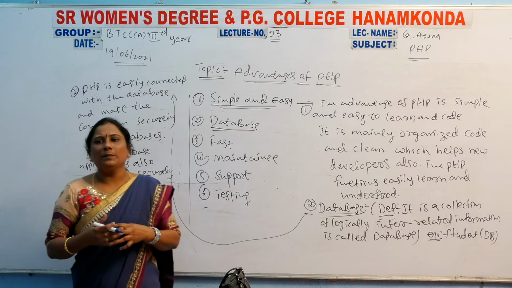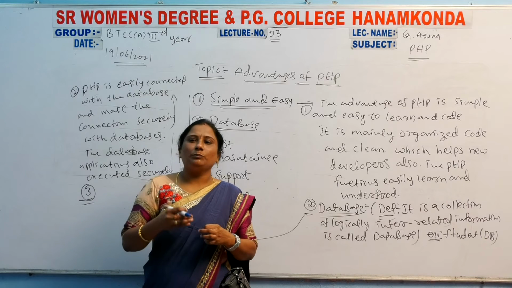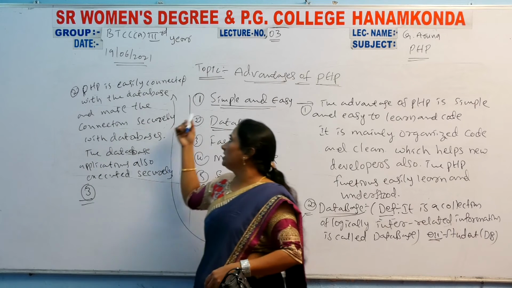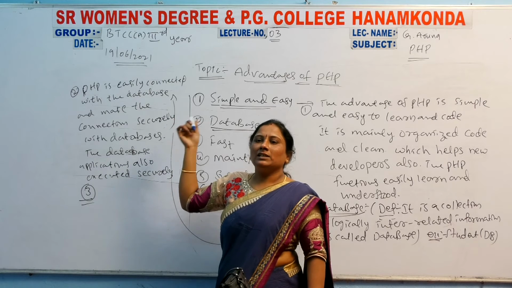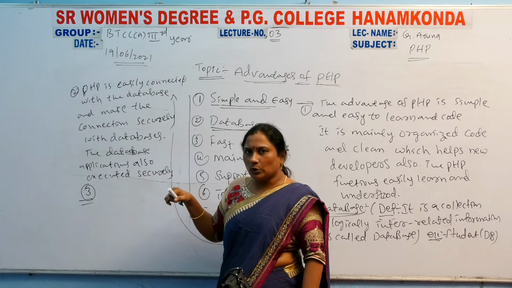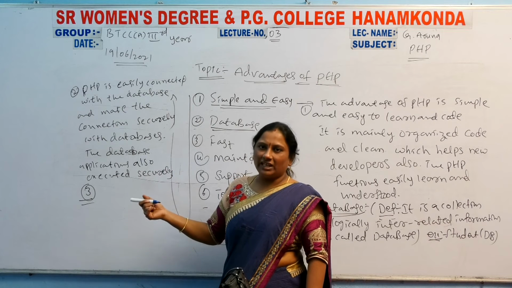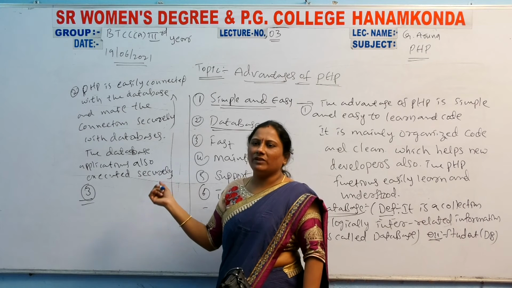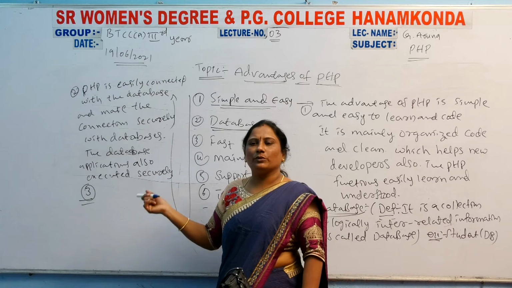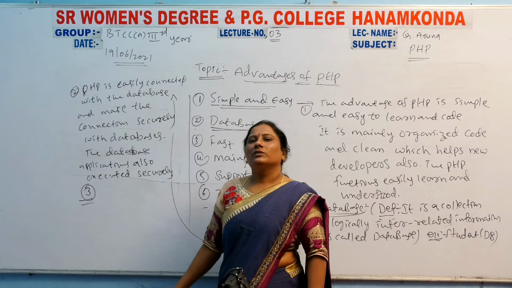You can implement a PHP program very easily, and since the code is simple, automatically the program will be executed very fast. The code is very simple, so the program is executed very fast.